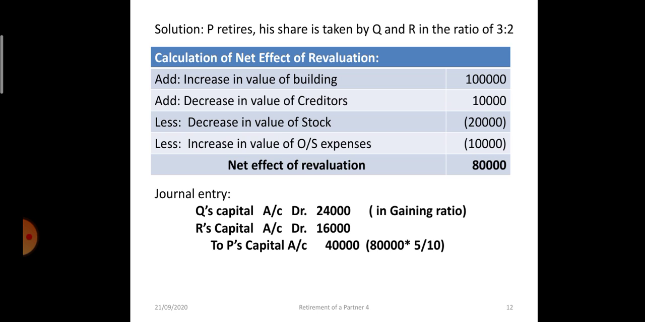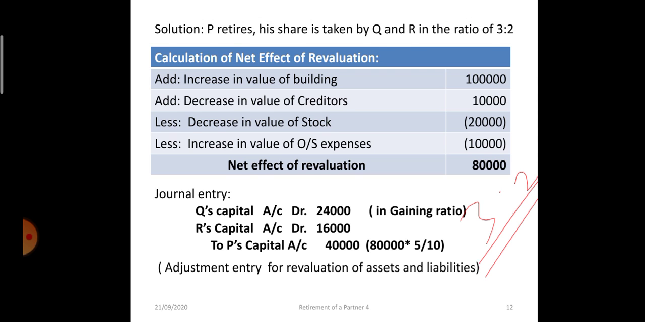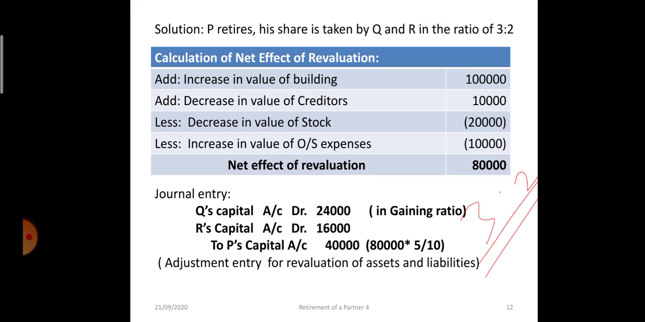P will get 5/10 of 80,000 profit. Okay, so 40,000, and 40,000 will be shared by Q and R in the ratio of 3:2 in the gaining ratio. Okay, so we are passing one adjustment entry. This is the second method where the revised value of assets and liabilities are not to be recorded in the books. They will continue to appear in the old value. So all the adjustments will be done through the partners capital account. That is, gaining partners will compensate the sacrificing partner.